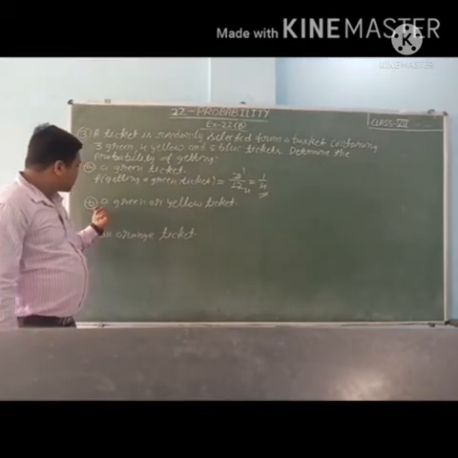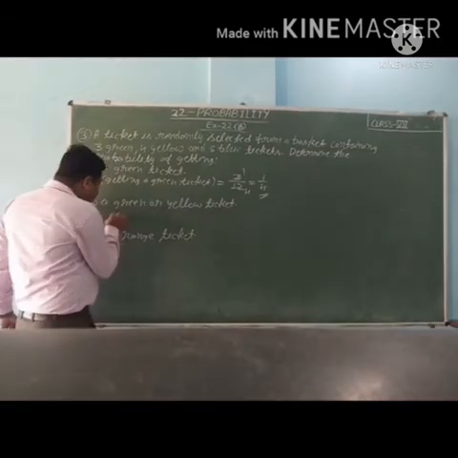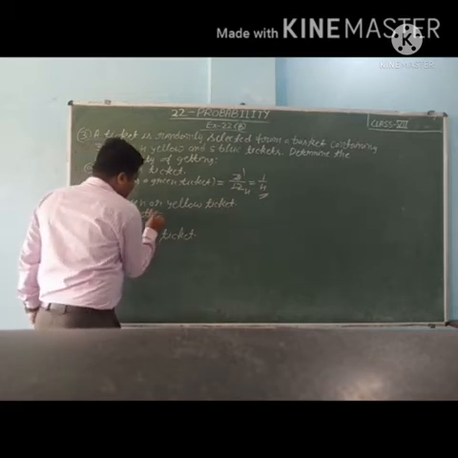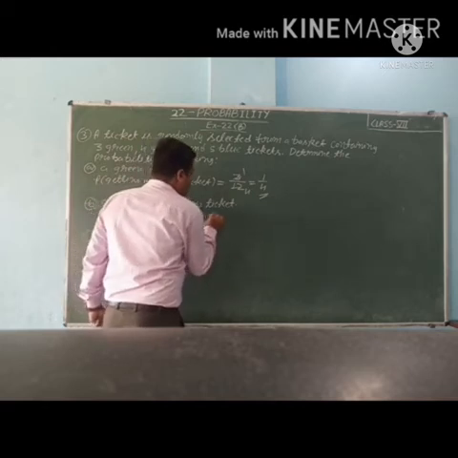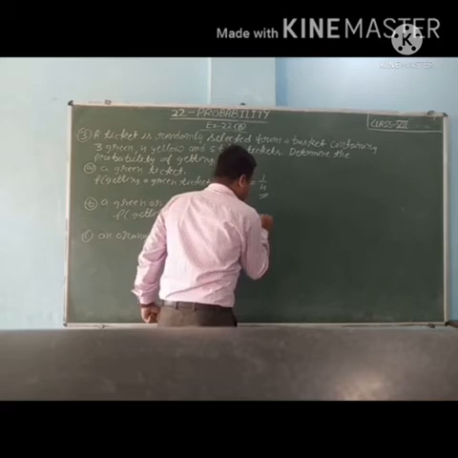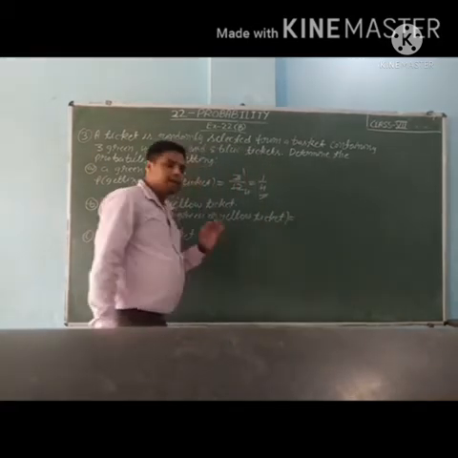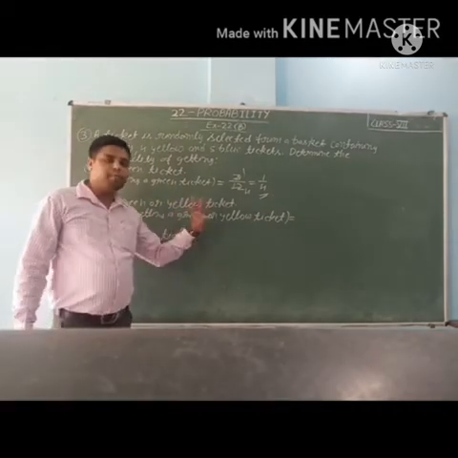B part, a green or yellow ticket. So probability of getting a green or yellow ticket. So students, we will take the total number of favorable outcomes, green or yellow, both the tickets.